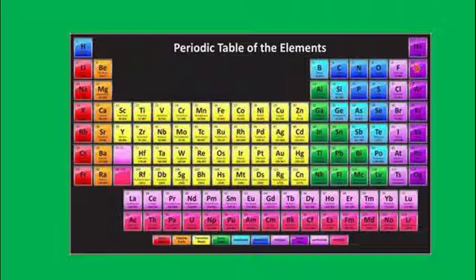And on the extreme right hand side, the group 18 elements, we call them noble gases or inert gases because they are least reactive. These are helium, neon, argon, krypton, xenon. They are found in the atmosphere in very small percentages. Now you can see the highly reactive metals, group number 1, which we call alkali metals. These are alkaline earth metals, and these are group 1 and group 2.